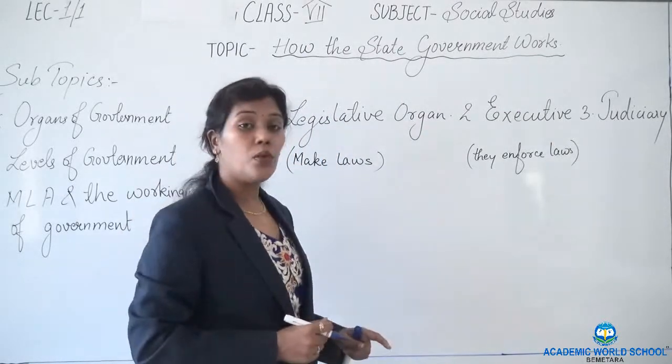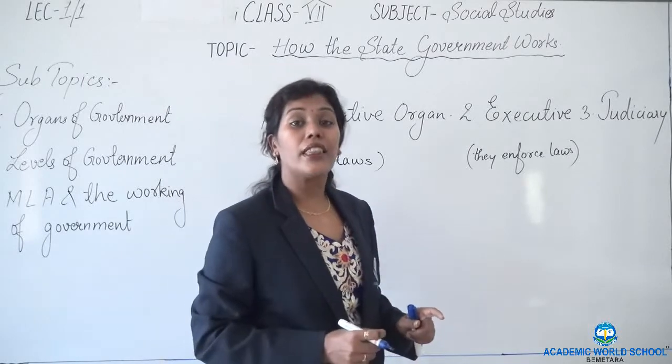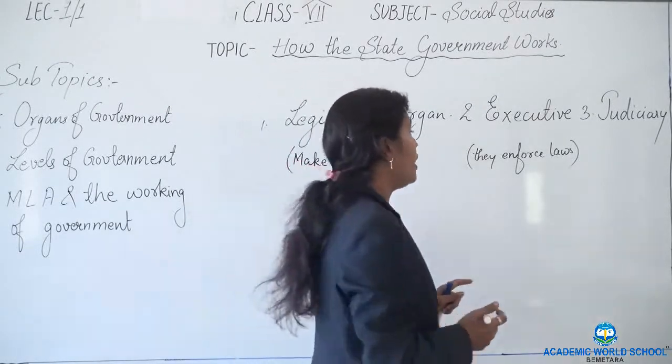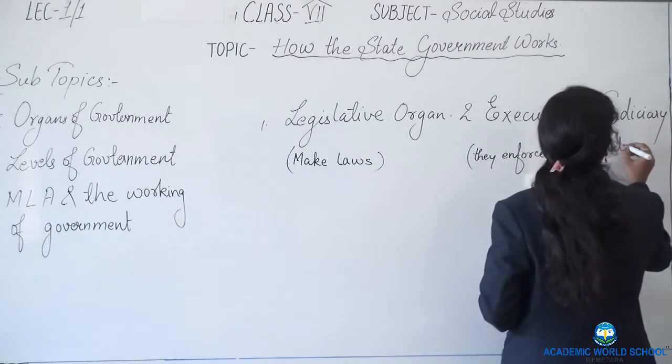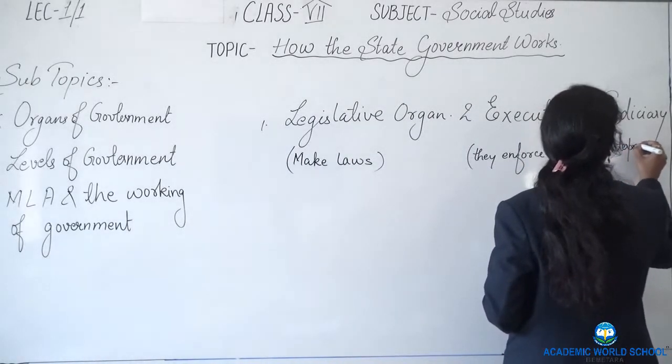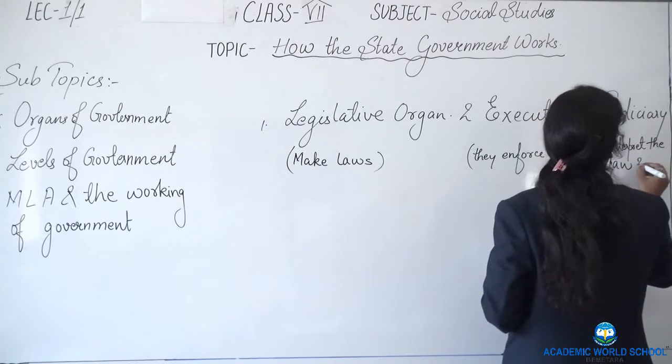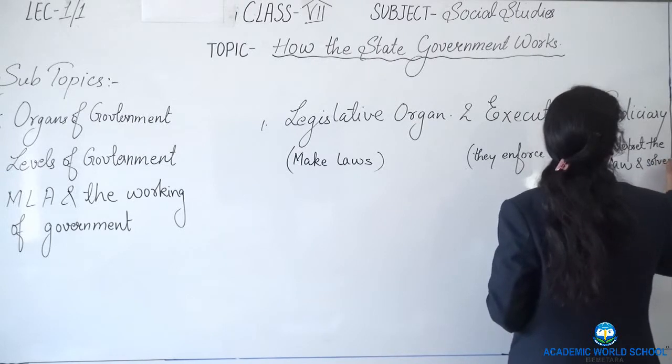And the third one is the judiciary. They interpret the law and solve disputes.